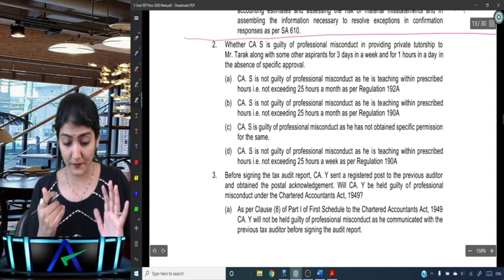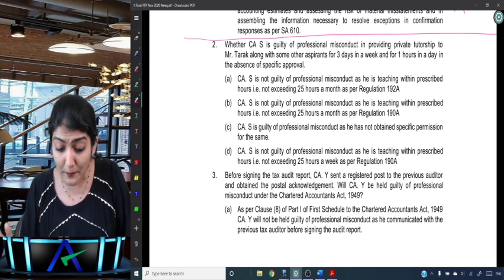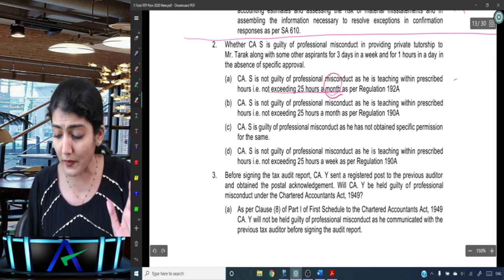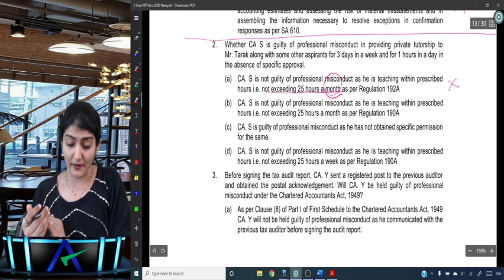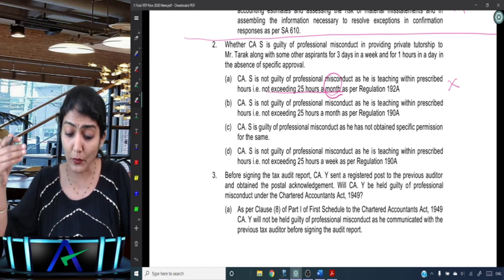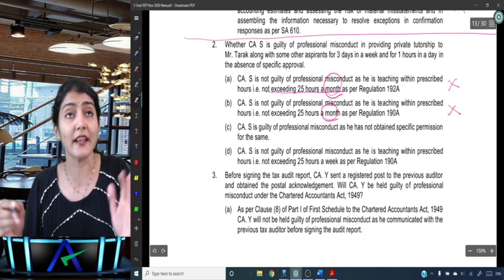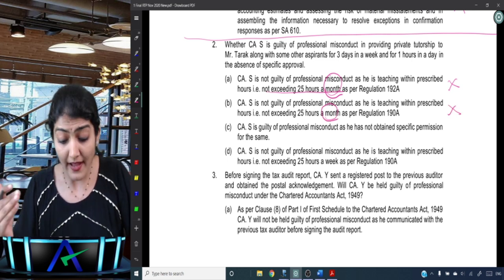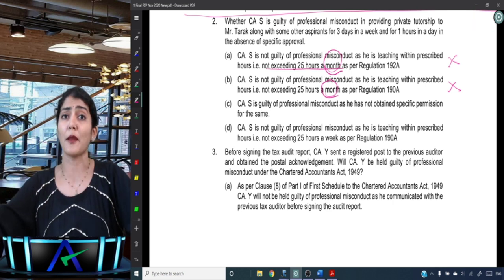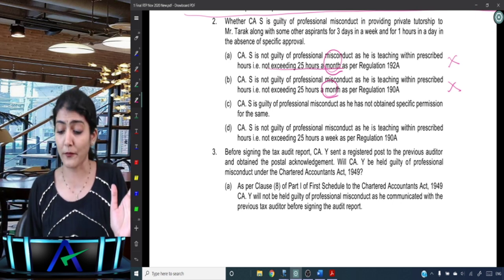Right, so let's see the option. S is not guilty of professional misconduct as he is teaching within the prescribed hours, that is not exceeding 25 hours a month. It is not a month over there. It is 25 hours a week. Next one, S is not guilty of professional misconduct as he is teaching within the prescribed hours of, that is not exceeding 25 hours a month, again out, right? This is not the correct option. S is guilty of professional misconduct as he has not obtained specific permission for the same. No specific permission is required because it is private tutorship, so out.